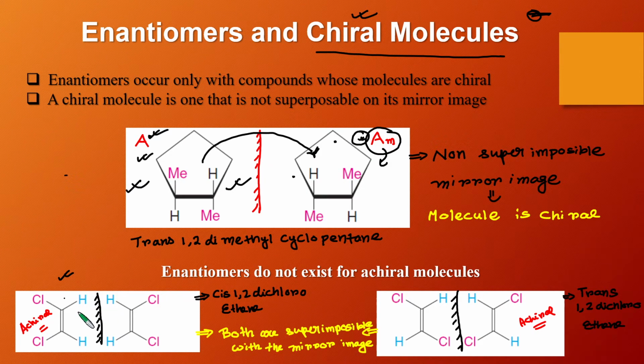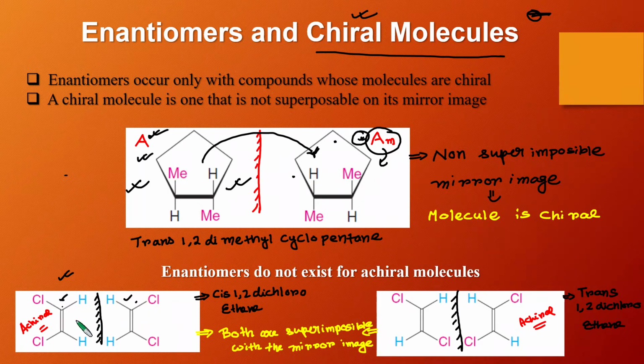This is the structure of cis-1,2-dichloroethene. This is an achiral molecule. Now if you take the mirror image of this achiral molecule, you will obtain this. You can easily superimpose this molecule with its mirror image by just flipping it.